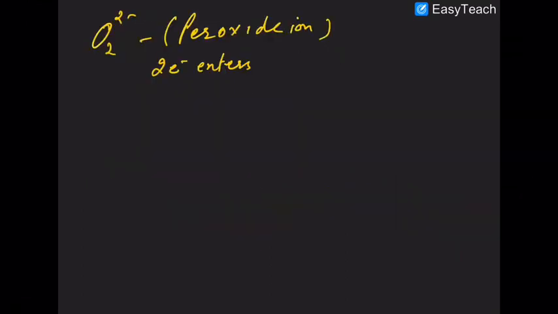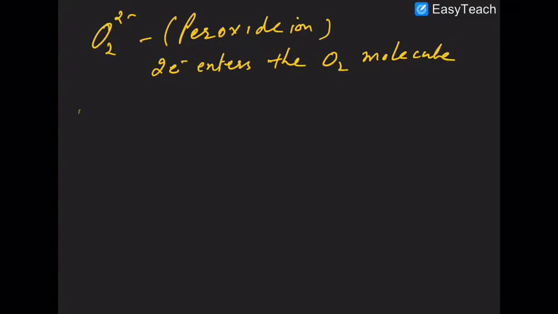Now what about the peroxide ion? In case of the peroxide ion, two electrons enter the O2 molecule. So what is the configuration?